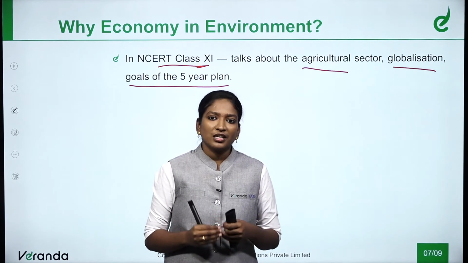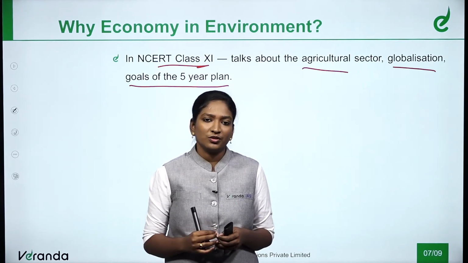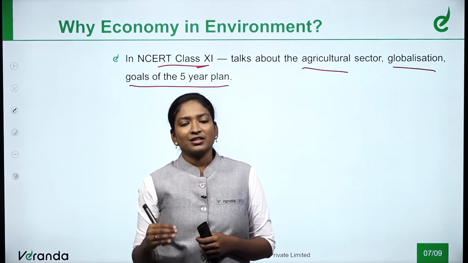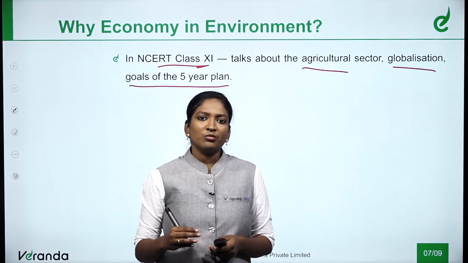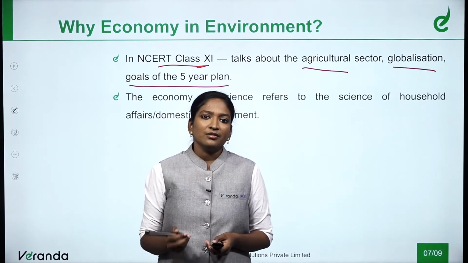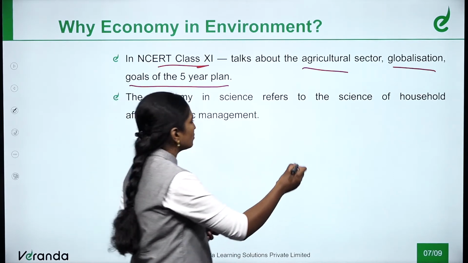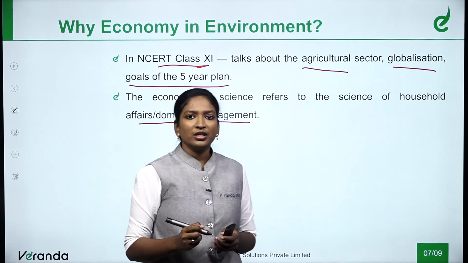This agriculture sector and globalization are also important for the environment. This is talked about in the class 11th economy book. This is why we are learning economy in environment. Then finally, economy of the science refers to household and domestic management, which is more important for the environment.